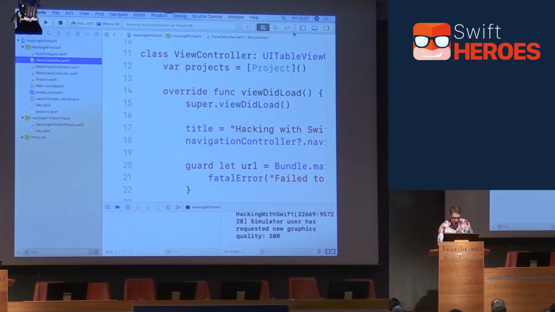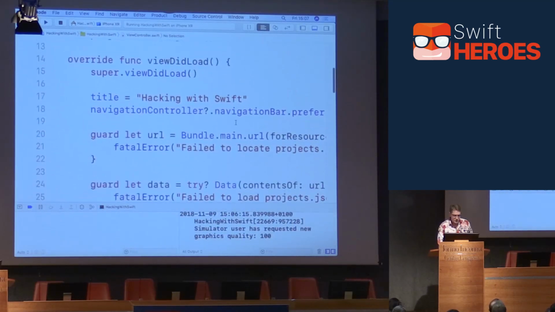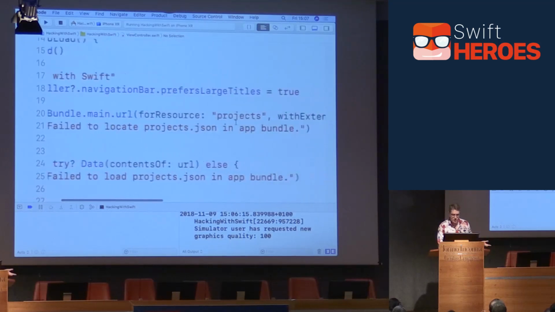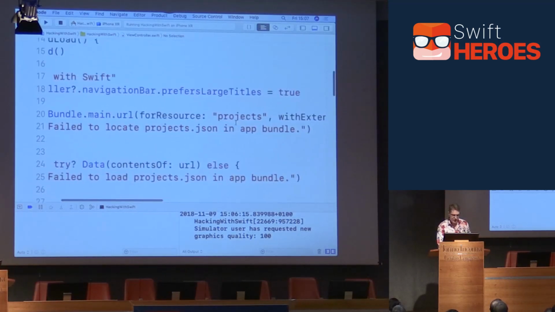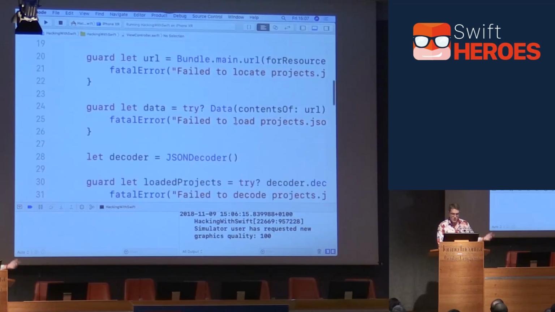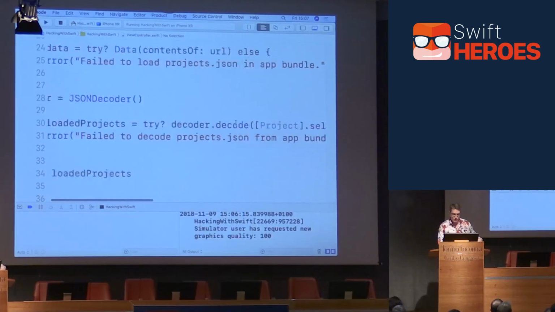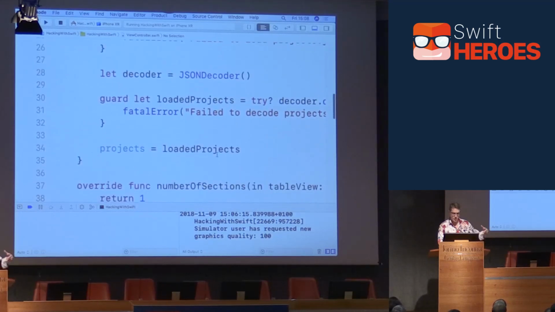And you'll see in here, if I hide this little window, there we go, it finds the URL for projects.json in the app bundle, and errors out if we can't find it. Then it loads that into a Data instance, decodes that into an array of projects, and assigns that into a projects constant in the property. So that's fine, but this is a fairly common requirement, right? The need to decode something from your bundle and put it into an object. So rather than having this lurking around in the view controller, I'm going to start by yoinking that out of the view controller and making it shared, reusable code we can all work with.